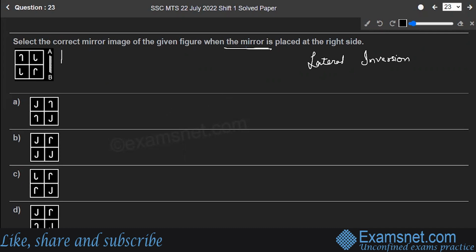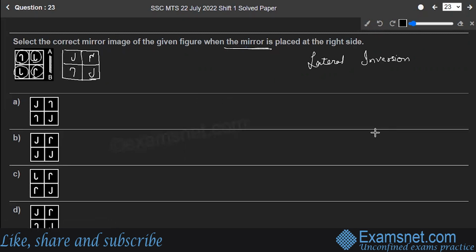First of all, you will have this block made. Let's make this block. So here it is like this and this. Fine. Okay. So now the next thing, this J, it will look like this. This one will look like this. And this one will look like, okay, I'll make it again.